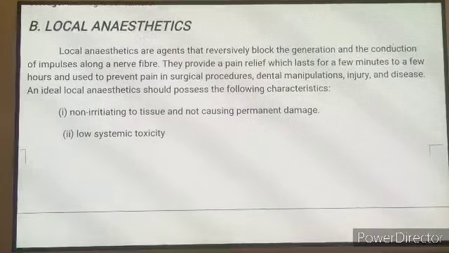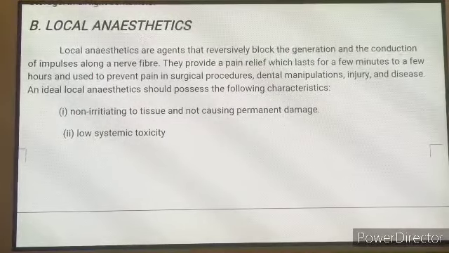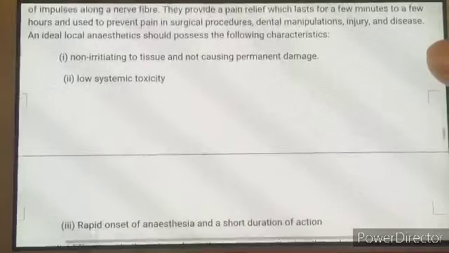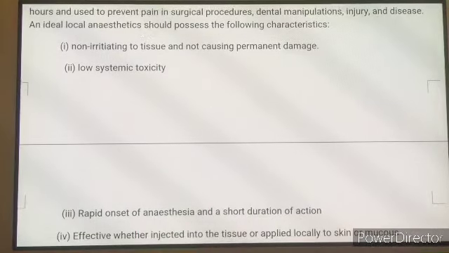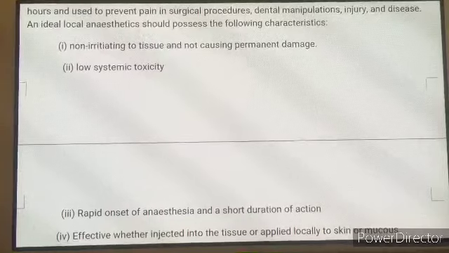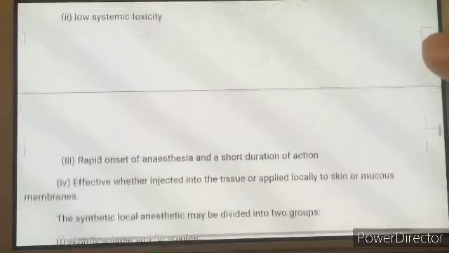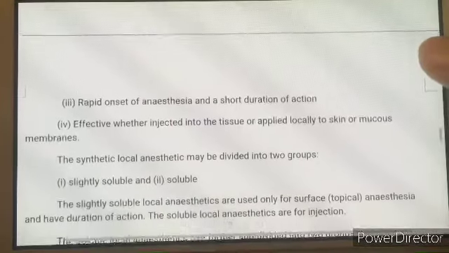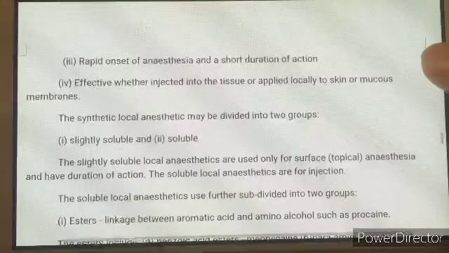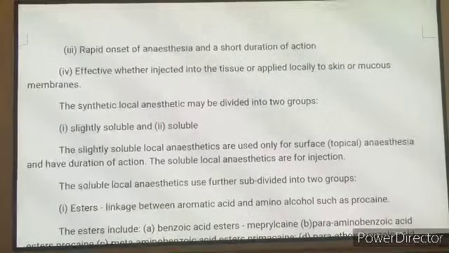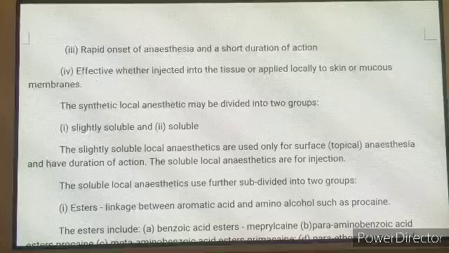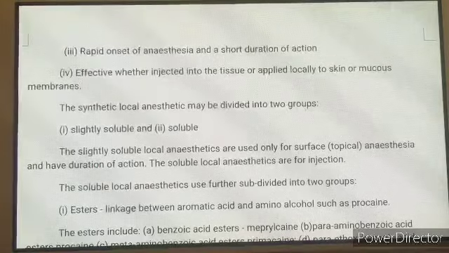An ideal local anesthetic should possess the following characteristics. It should be non-irritating to tissues, not causing permanent damage. It should have low systemic toxicity. It should have rapid onset of anesthesia and short duration of action. Also, it should be effective whether injected into tissue or applied locally to skin or mucous membrane.